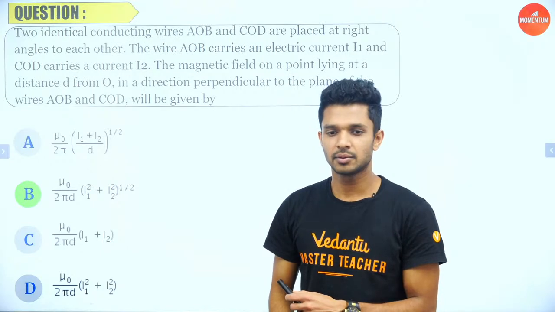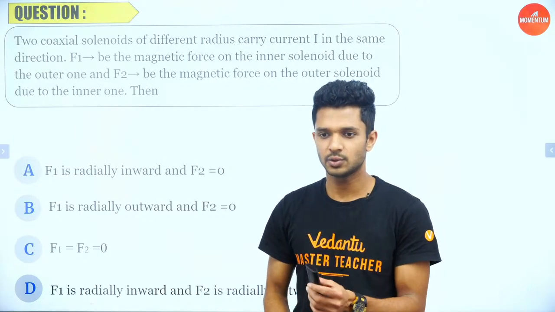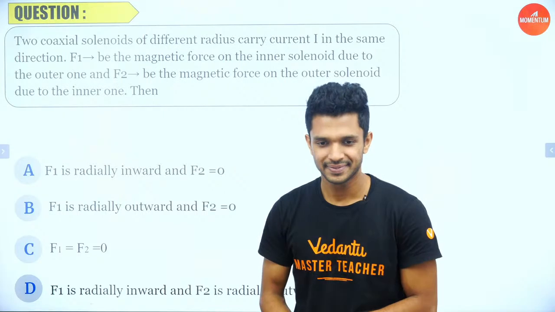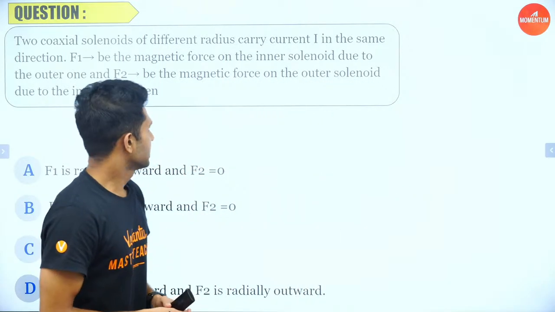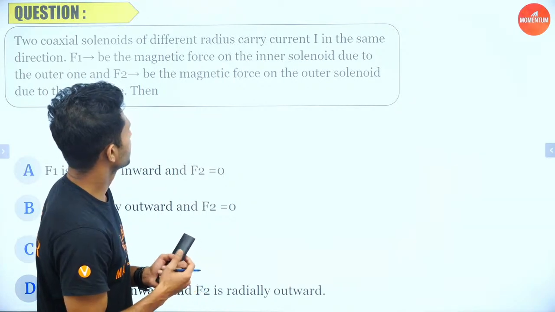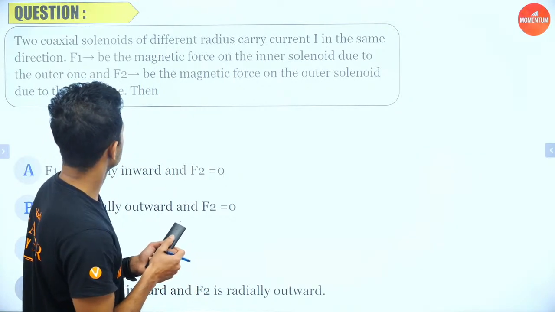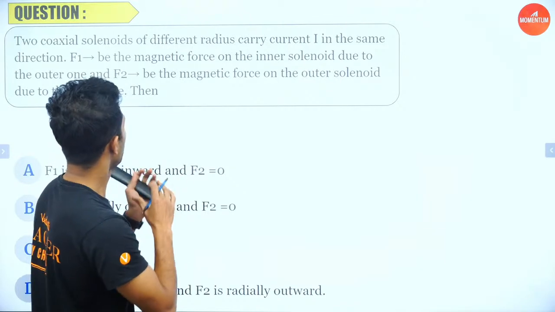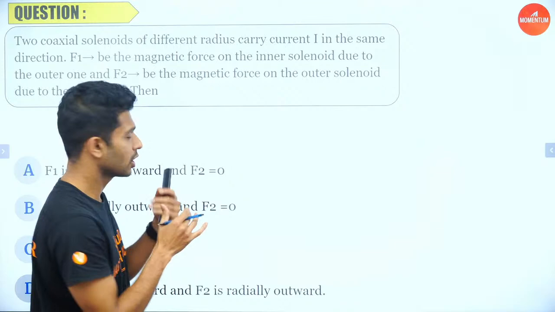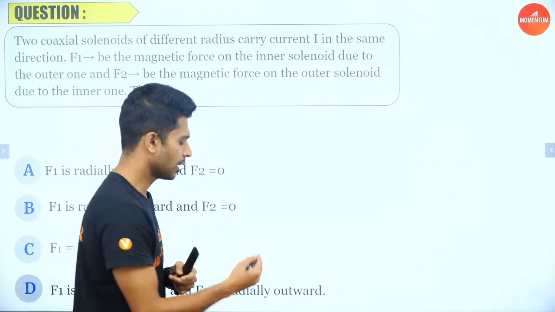So moving on, where is our next question? Here we have two coaxial solenoids of different radius carrying current I in the same direction, right? F1 is the magnetic force on the inner solenoid due to the outer, and F2 is the magnetic force on the outer solenoid due to the inner, right? Let's see how to do it.